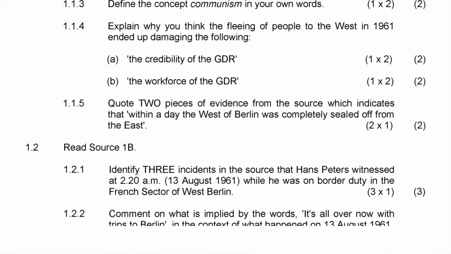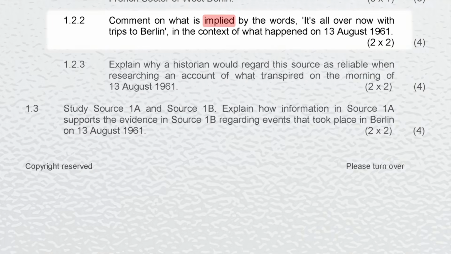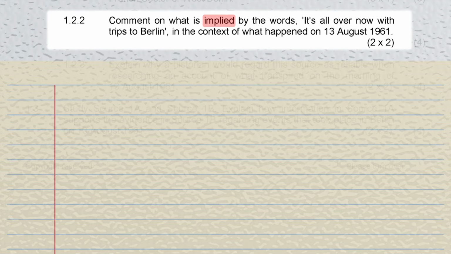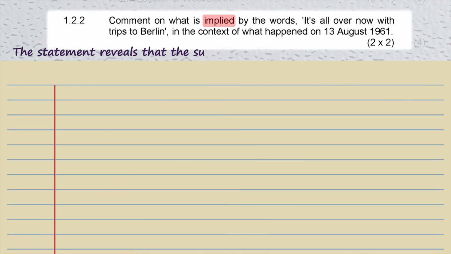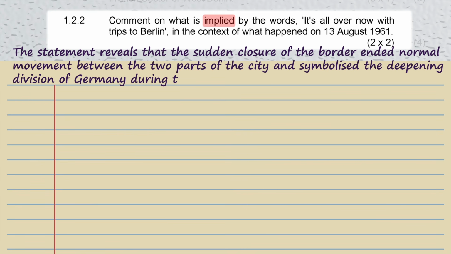Let us start with question 1.2.2 that asks you to comment on what is implied by the words "It's all over now with trips to Berlin" in the context of what happened on the 13th of August 1961. The speaker is not just talking about travel. The statement reveals that the border has been closed and that normal movement between the two sides of the city has ended. It also shows that Germany is becoming more deeply divided during the Cold War.